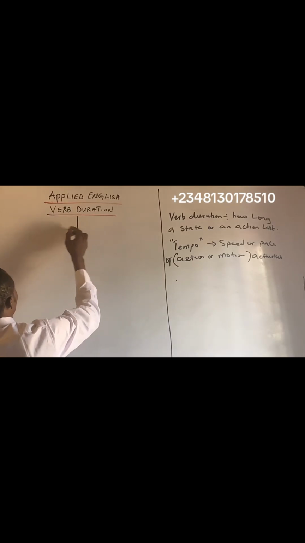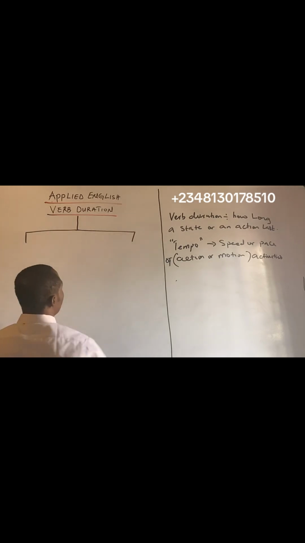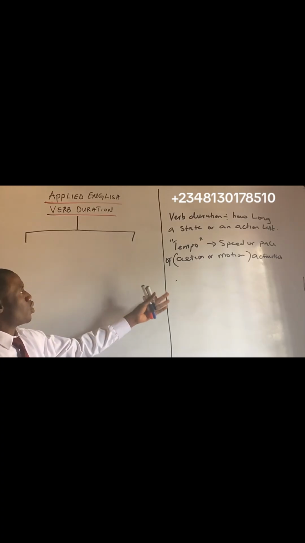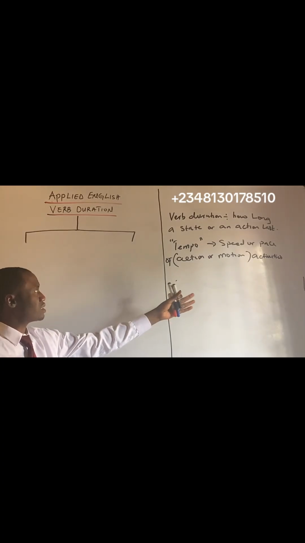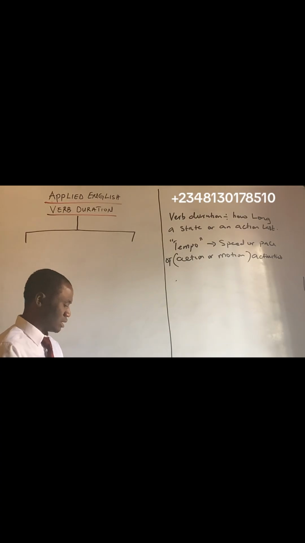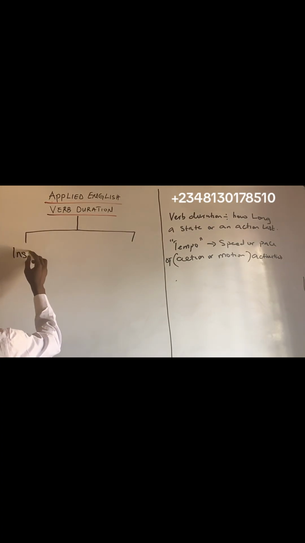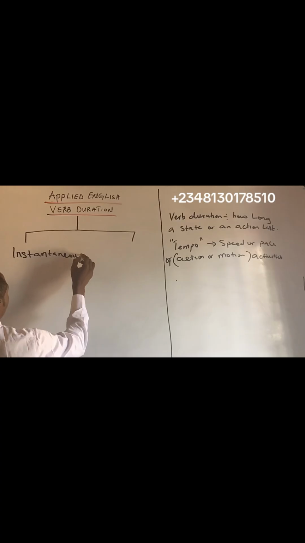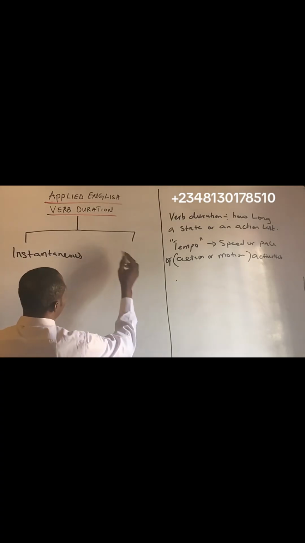Now, as we look at these concepts, we want to know that verb duration is divided into two, based on the tempo, which is the speed, the pace of the action or motion, of course, activities. Verb duration is divided into instantaneous verb and long duration verb.